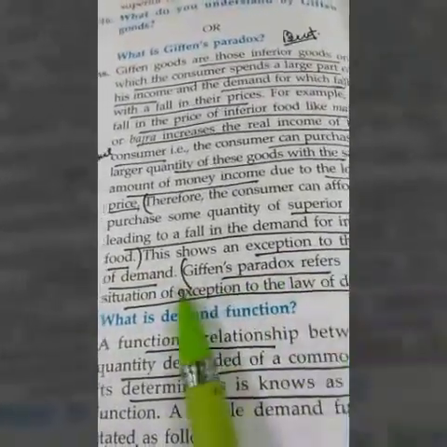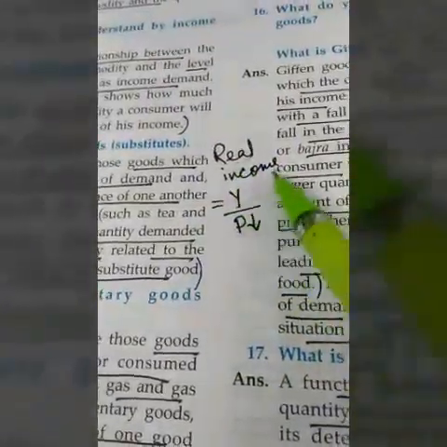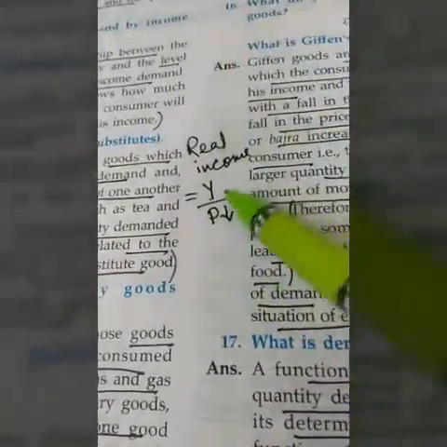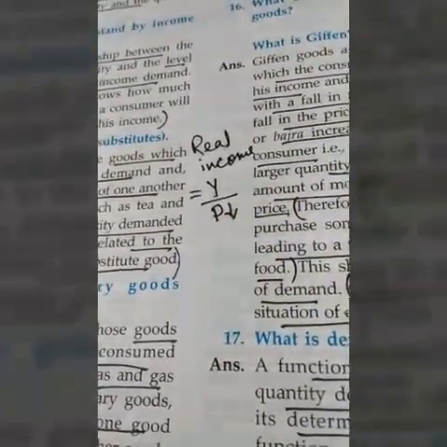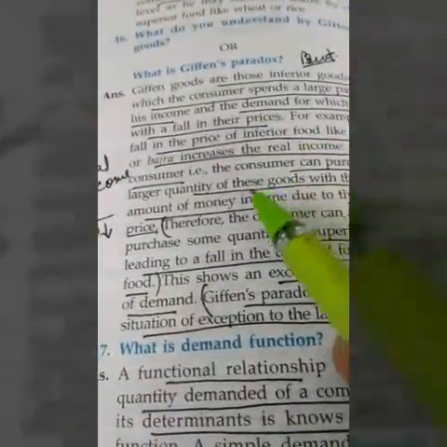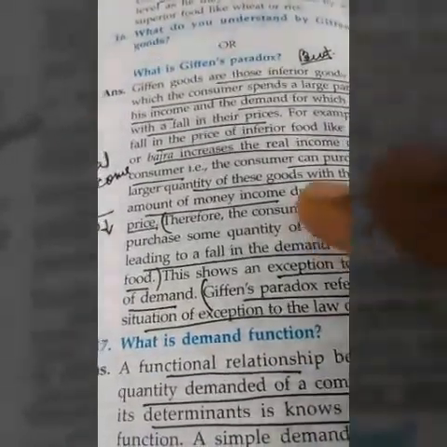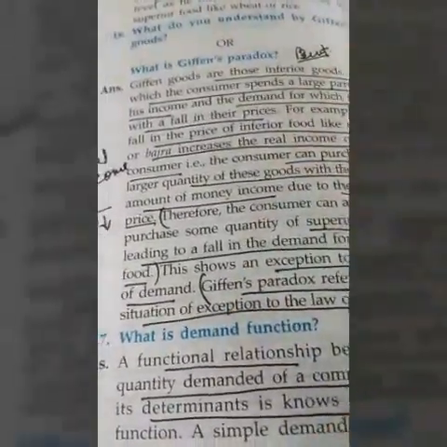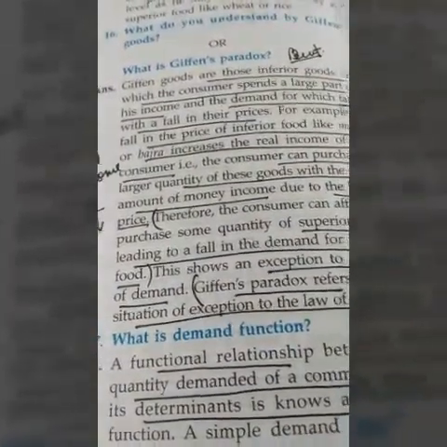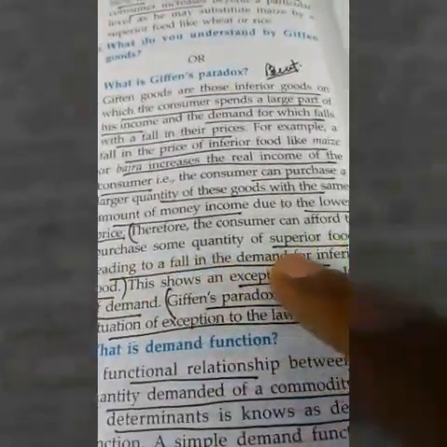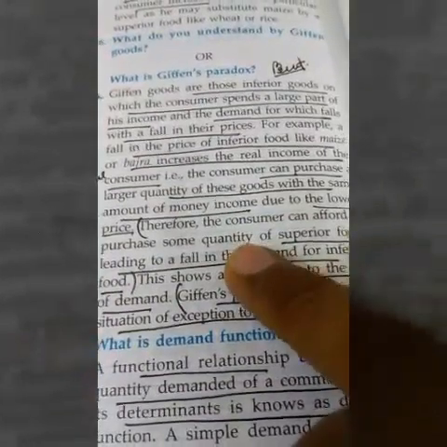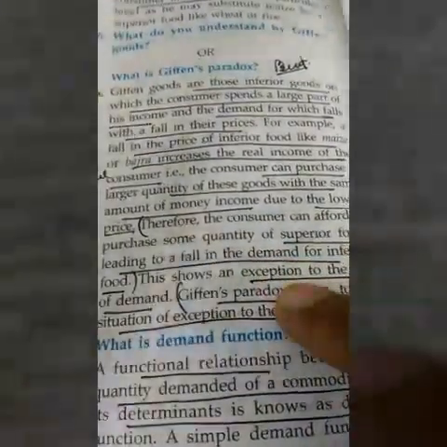That means this is an exception. Why is it an exception? Because when the real income increases, you don't purchase this. If the price decreases, your real income increases, and when your real income increases, you don't spend more on it. Suppose you take 2 rotis, you don't keep on eating more chapatis, because you know exactly how much you have to spend on roti. So the consumer can afford to purchase some quantity of other things. When the price of roti, chapati or atta decreases, people will purchase more vegetables.